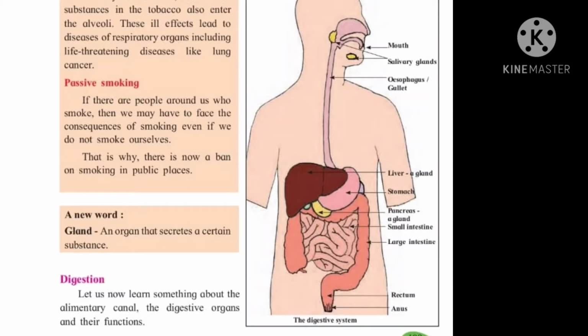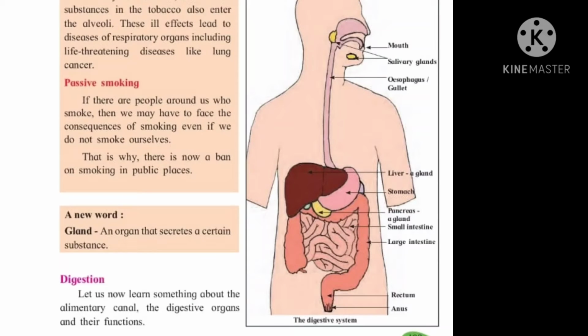What do we exactly mean by digestion? What is meant by digestion? All the food that we eat is digested in our body. That is, the substances that can be mixed with the blood are formed from the food. And this process takes place in the different parts of the long and flexible tube inside our body.